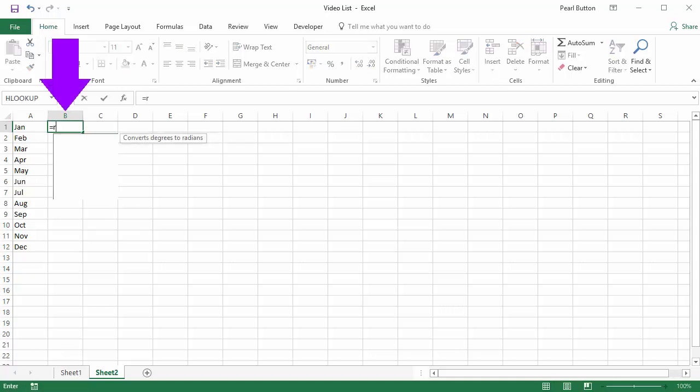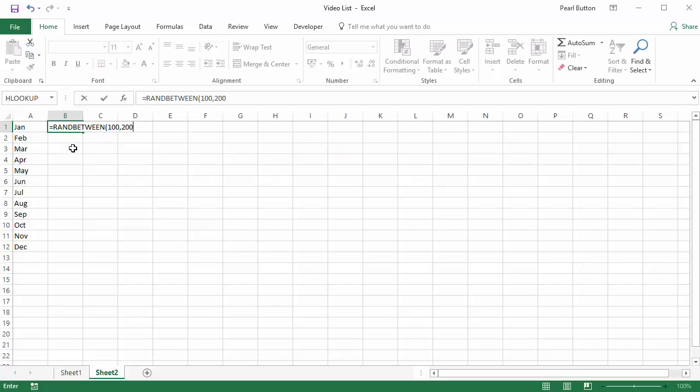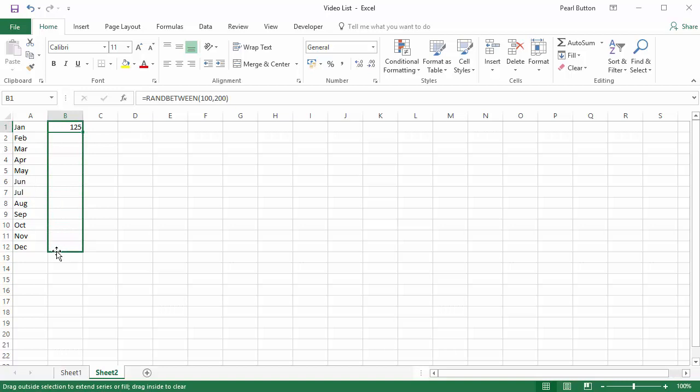I'll start typing equals RAND. I want to use RANDBETWEEN, so I'll double click. Then I can enter the number range I'd like to use. Let's go from 100 to 200. Close the bracket and press enter. Now I can fill it down and I have my random numbers. What a great time saver. Amazing.